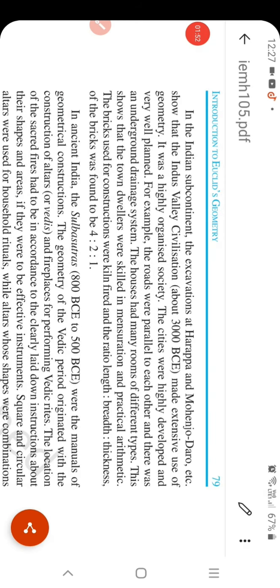in ancient India, the geometry of the Vedic period originated with the construction of altars or Vedis and fireplaces for performing Vedic rites. Square and circular altars were used for household rituals, while altars whose shapes were combinations of rectangle, triangle, and trapezium were required for public worship. Okay, now